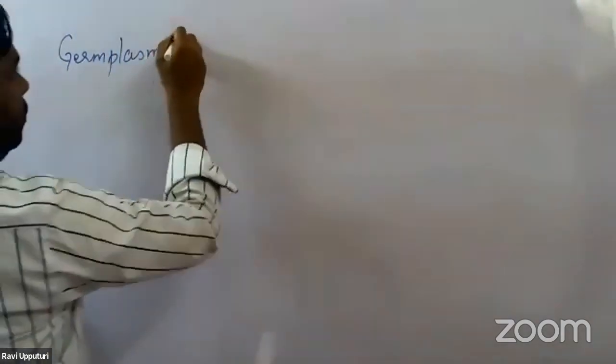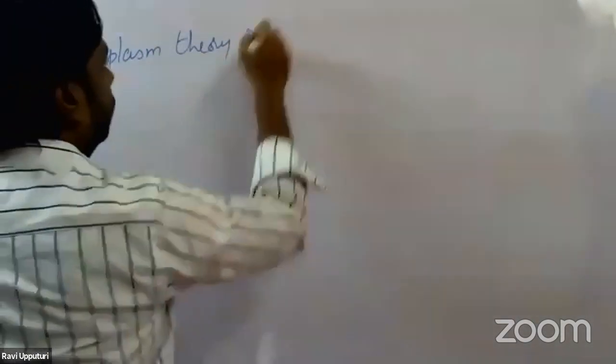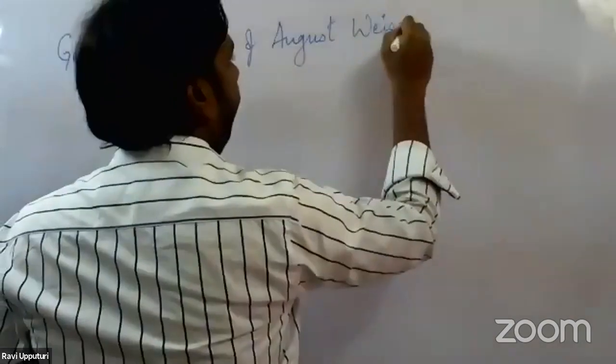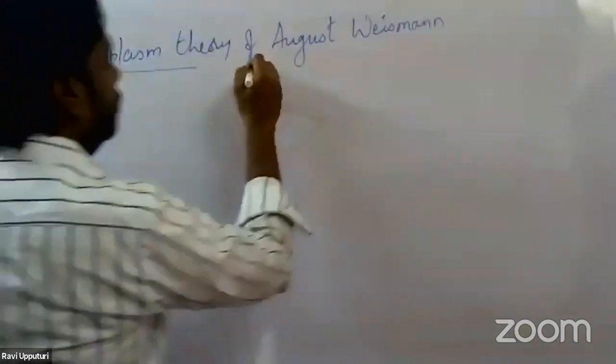At this juncture, August Weismann came up with a theory called the germplasm theory. That is what we'll take up today. We'll see what he said in this particular theory, the germplasm theory of August Weismann, and what he exactly told in it.